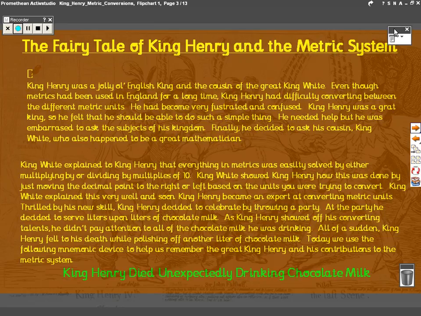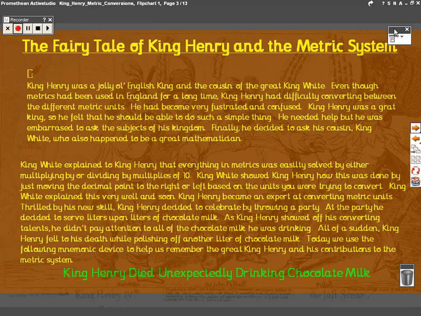Thrilled by his new skill, King Henry decided to celebrate by throwing a lavish party. At the party, he decided to serve liters upon liters of chocolate milk. As King Henry showed all of his converting talents, he didn't pay attention to all the chocolate milk he was drinking. All of a sudden, King Henry fell to his death while polishing off yet another liter of chocolate milk.